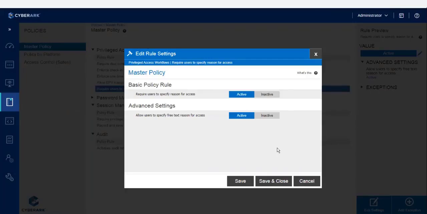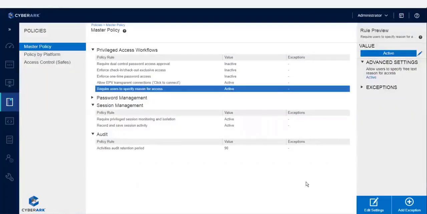Require users to specify reason for access. But it is only asking for retrieve, not for connect.